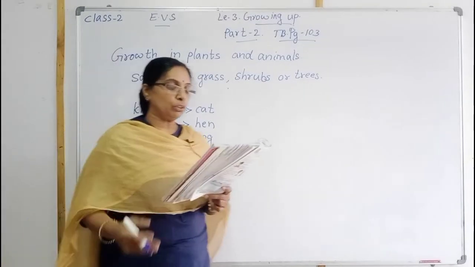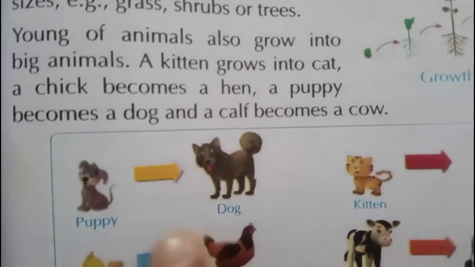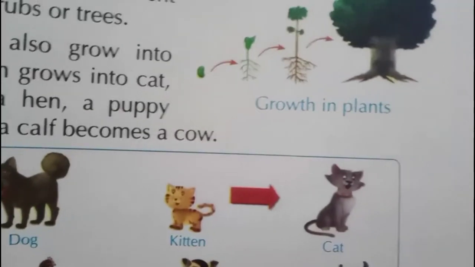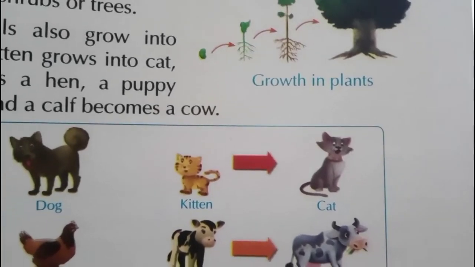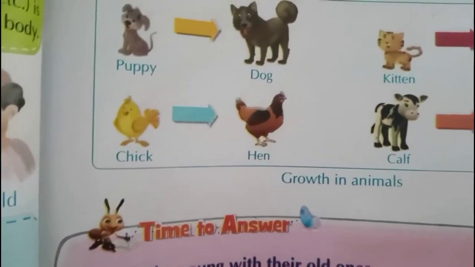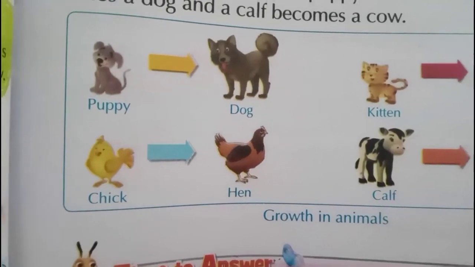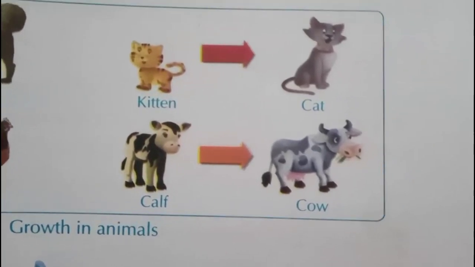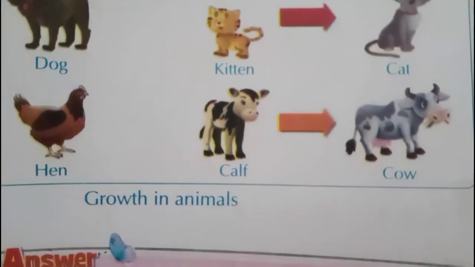Once you see the textbook, children, we can understand with the picture. The puppy's picture is there first. It is growing and the grown up is a dog. Puppies become dog. Next one is kitten, a small cat, becomes the cat. Next one is chick. Chicks become hen. Next calf. Calf means young one of a cow. It becomes the cow. This is the growth of animals.